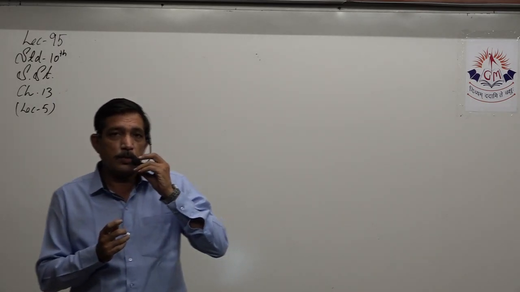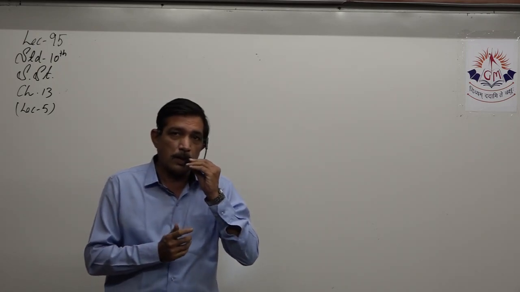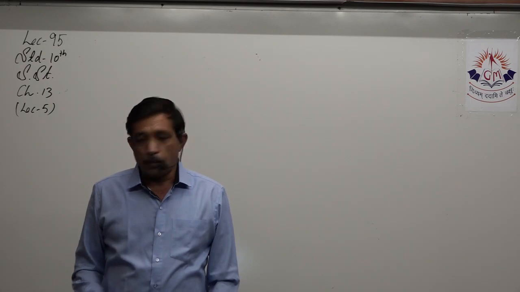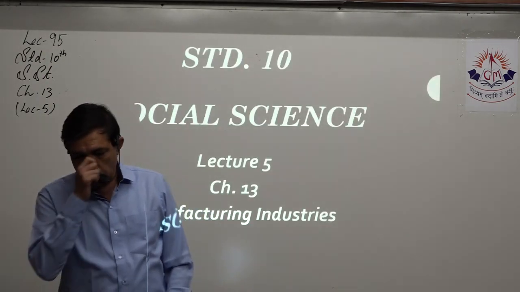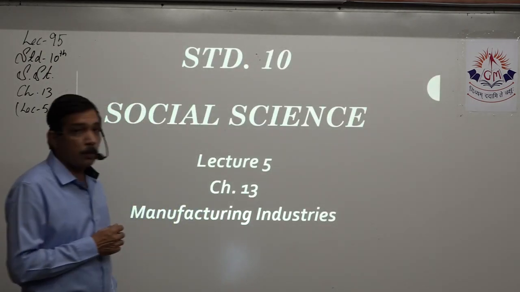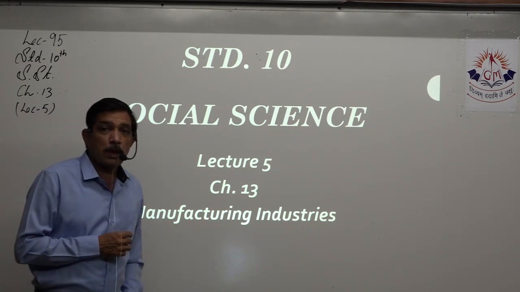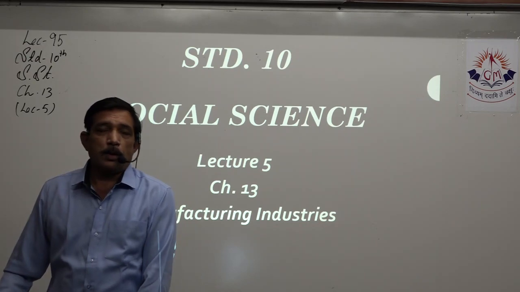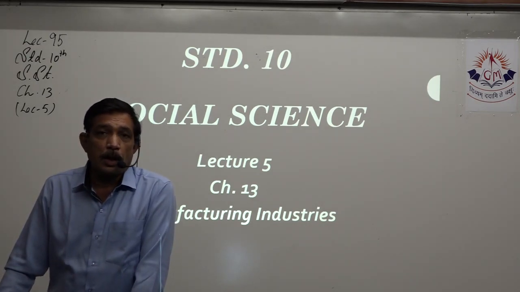Students, from the previous 4 lectures we have started with chapter number 13. Let us take a quick recap of what we have learned so far. Today is lecture number 5 for chapter number 13, which is part of the geography section of the syllabus. Name of the chapter is Manufacturing Industries.